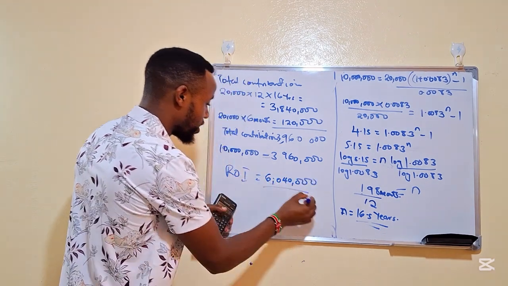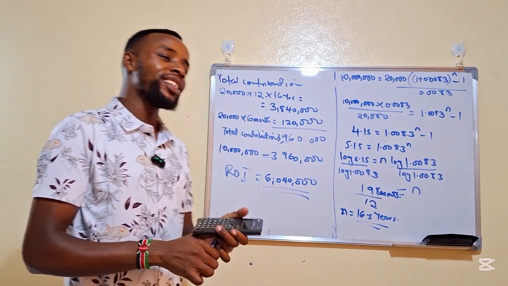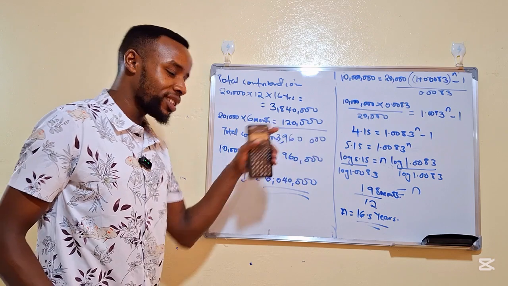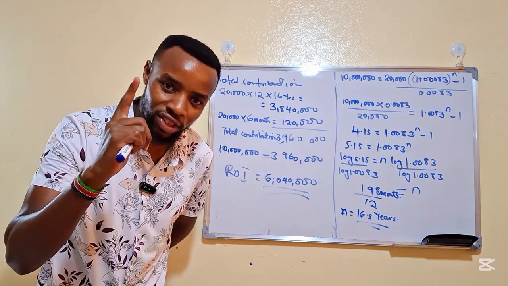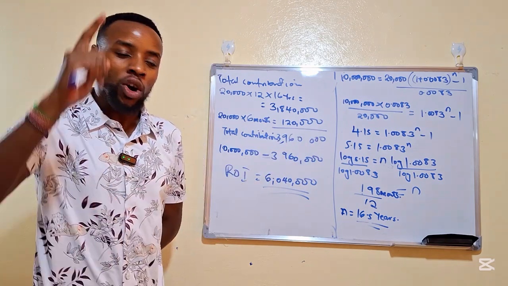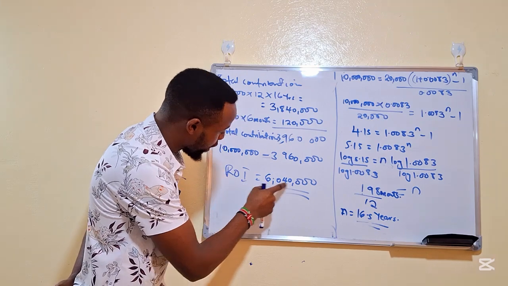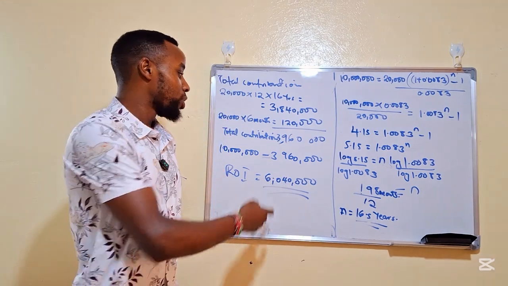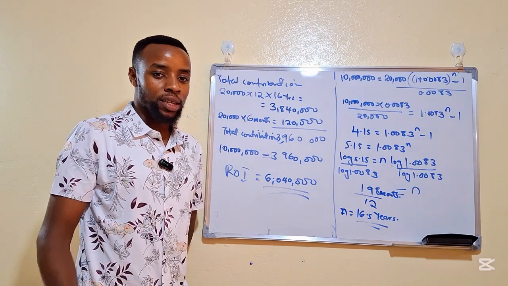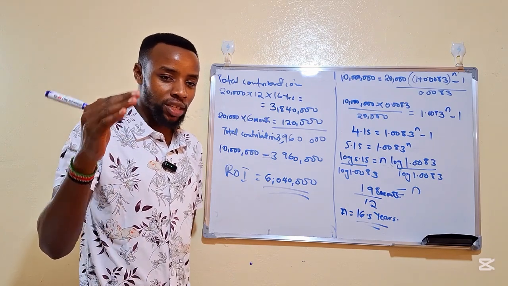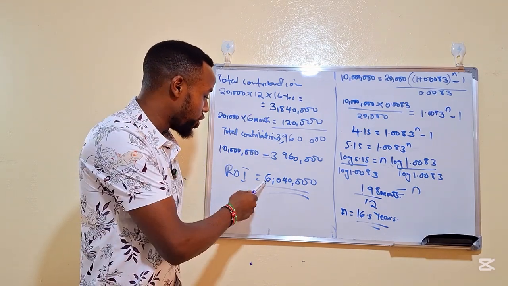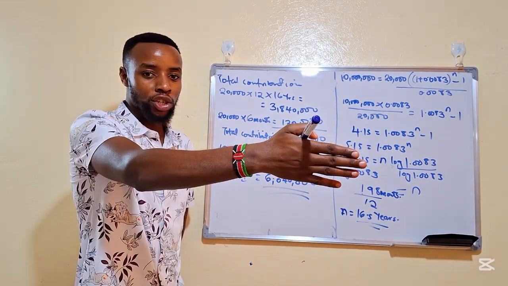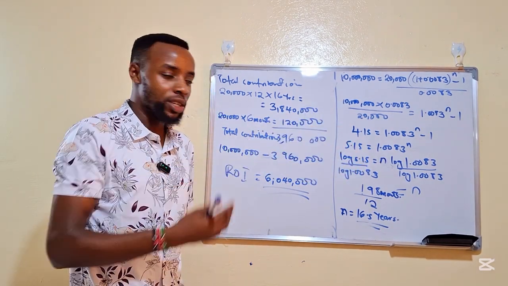6,040,000 Kenya shillings. So ladies and gentlemen, in 16 years and a half, you contributed 3,960,000, but the fund manager rewarded you with 6,040,000. Is it not wonderful? Imagine contributing only 3.9 million, but at the end of the investment period someone is giving you 6 million, just for giving them the money to work and then pay you some interest.